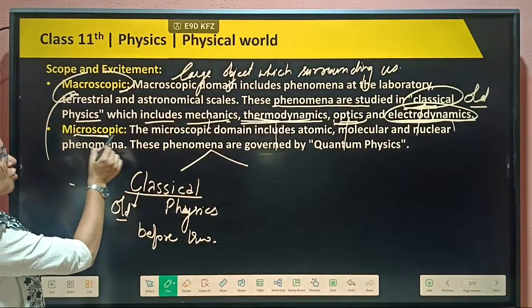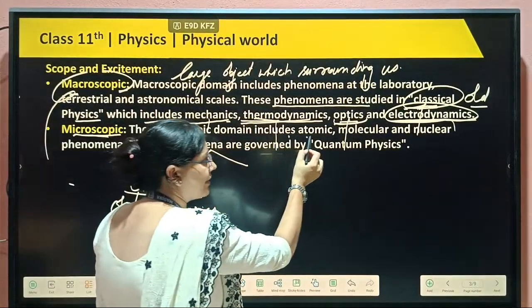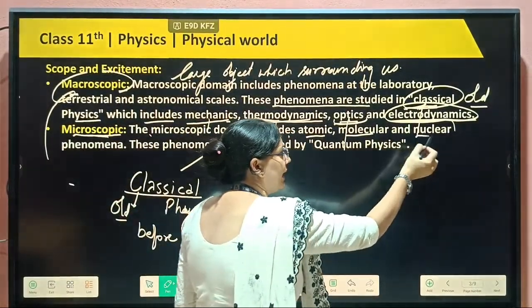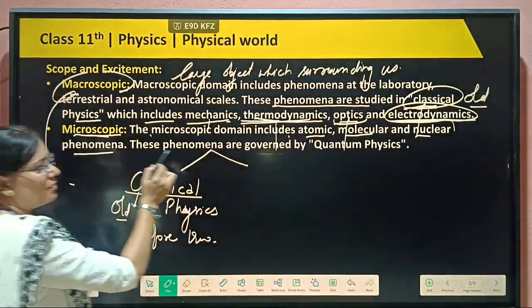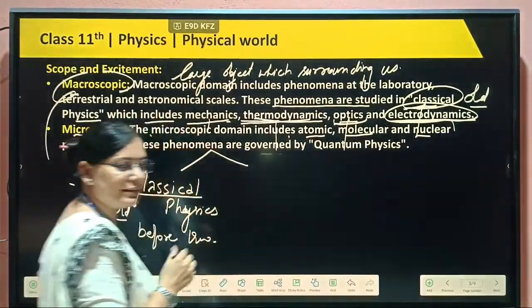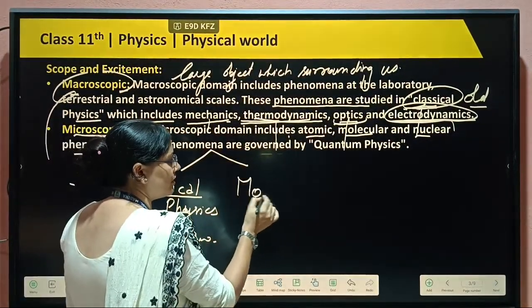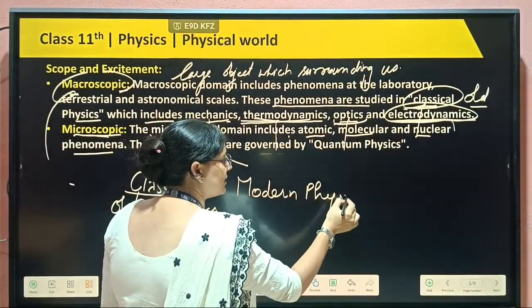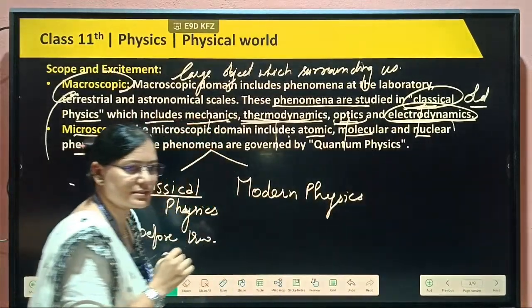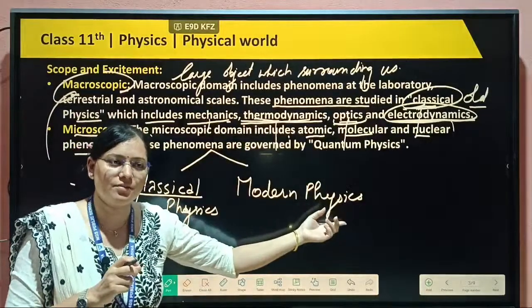The microscopic domain includes atomic, molecular and nuclear phenomena. These phenomena are governed by quantum physics, which you can also call modern physics. I told you that physics is divided by the type and size of the object into two types: one classical physics, second modern physics.